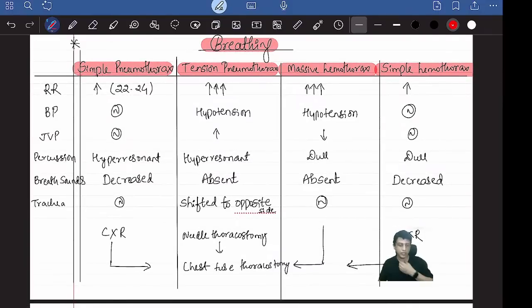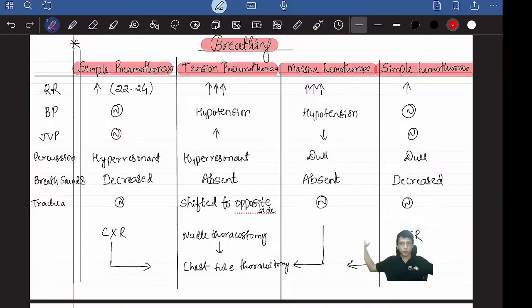Trachea, in simple pneumothorax or simple hemothorax, will be central, normal, like this. Whereas in tension pneumothorax, a lot of tension is building up on my left side. Air is gushing inside and creating massive pressure. So my trachea and some mediastinal structures, whatever is there in the middle, will be pushed to the opposite side, to the right. That's called tension.